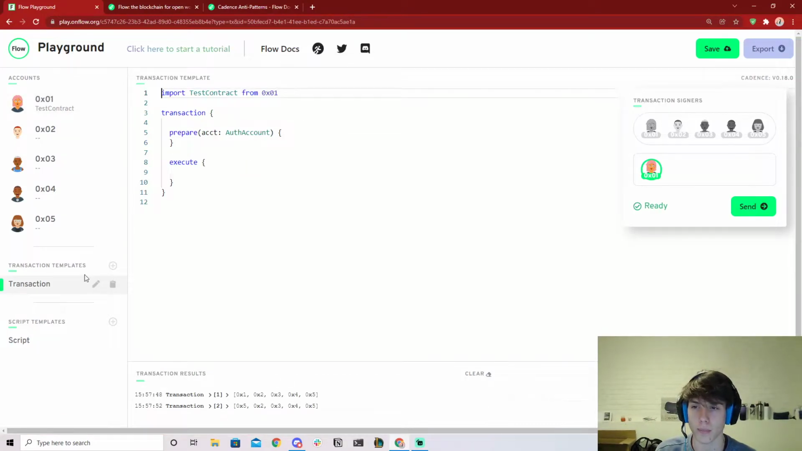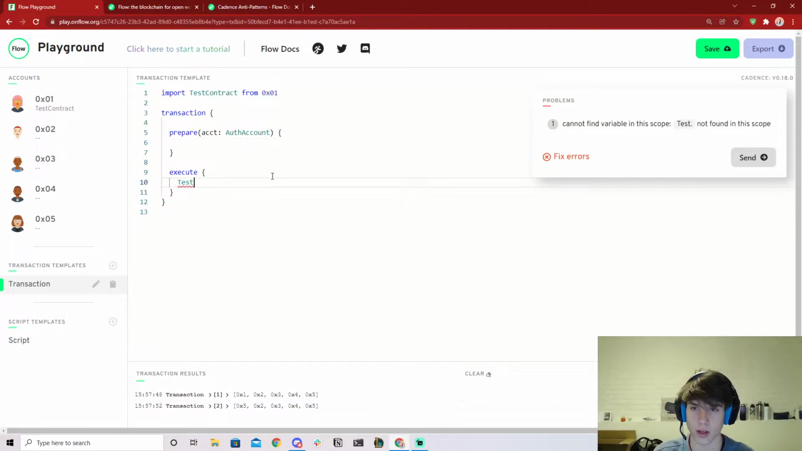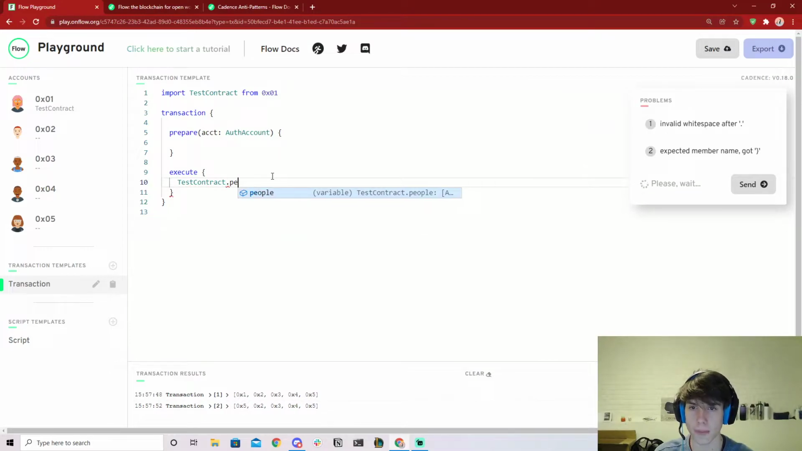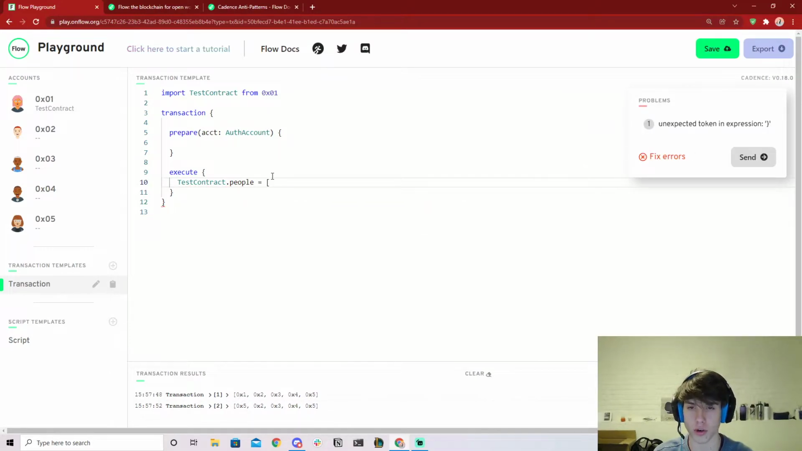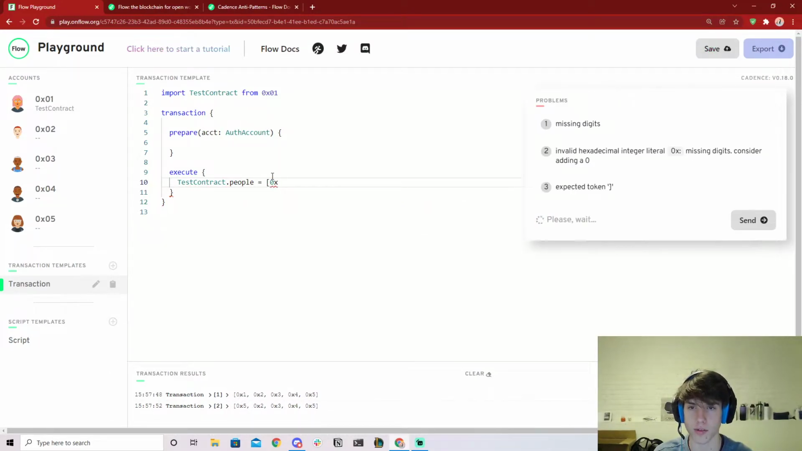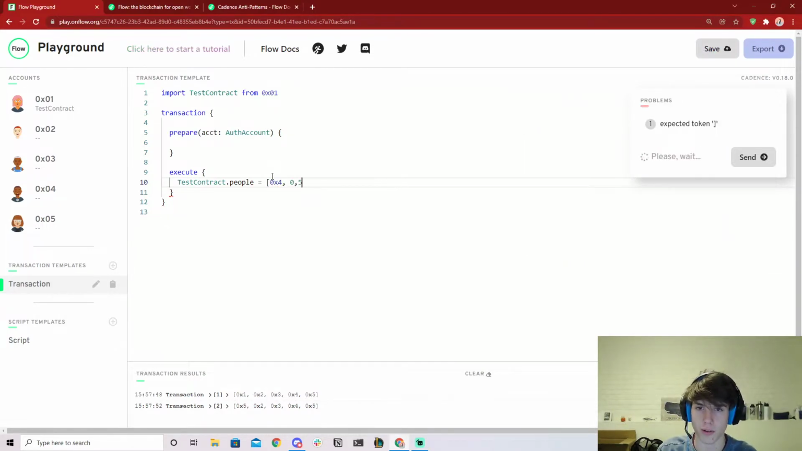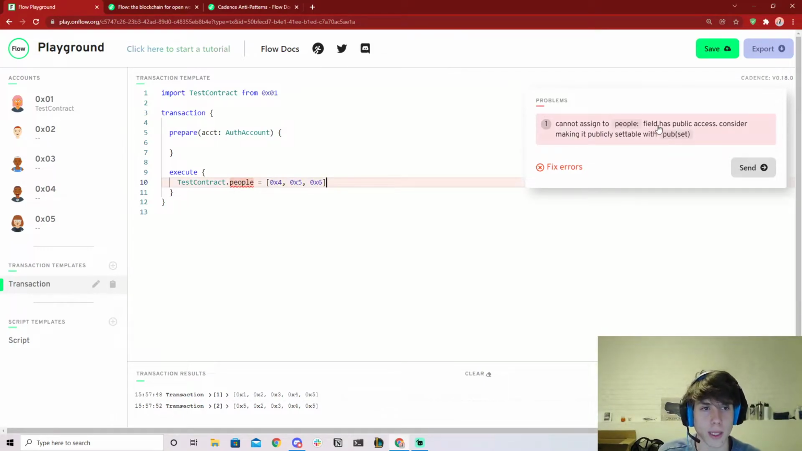So let's go to a transaction, and let's try to do something, right? So inside of our execute, let's say TestContract.people, and we're going to try and change this to a new array. Okay, so let's just say instead of 0x1, 2, and 3, let's say 4, 5, and 6. Now, what do we get? Cannot assign to people, field has public access, consider making it publicly settable. Now, this is what we expect, right? We shouldn't be able to change the array.